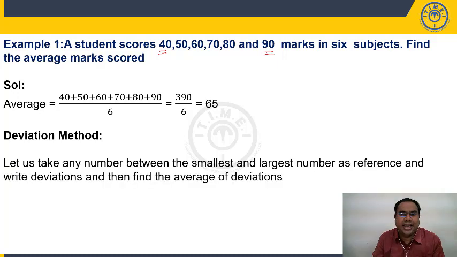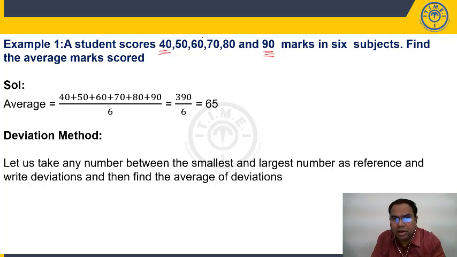Right? So, let us take any number between the smallest and largest number as reference and write deviations, find the average of deviations. Now, what is that? Let us explain. So, the smallest number is 40. What is my highest number? 90. As such, you can take any arbitrary number, but our suggestion would be to try to select a number from the given numbers. Preferably, it should be present between smallest and highest.